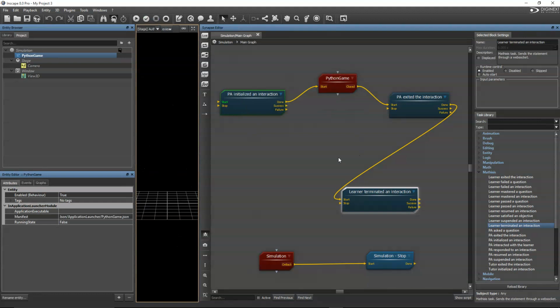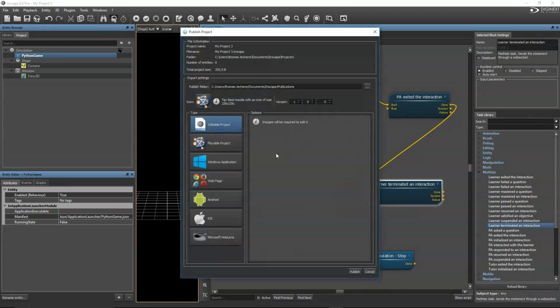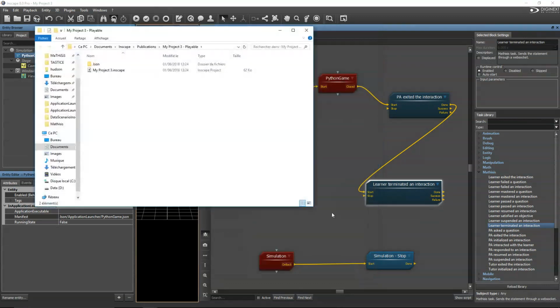So, okay, we have just created a game with the learning game programming tool, and now we can go to the next step, which is the publication, and then how to make the platform know that this learning material is available. So for this, I'm going to save my project, and then I'm going to publish it as a playable project. Okay, and then publish. Okay, so here you can see my project is right here.